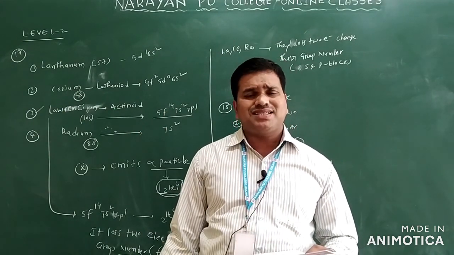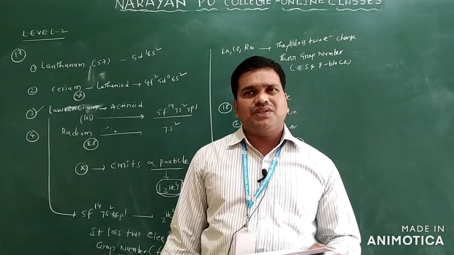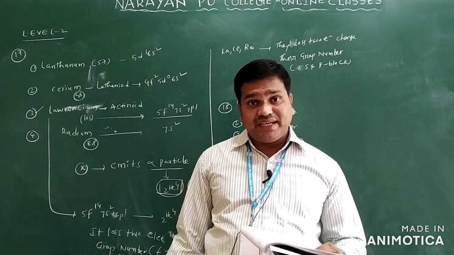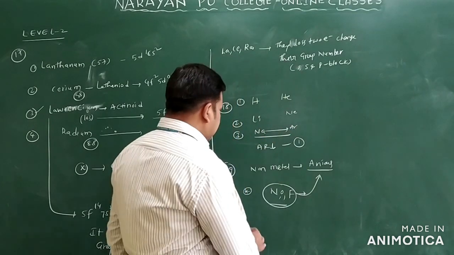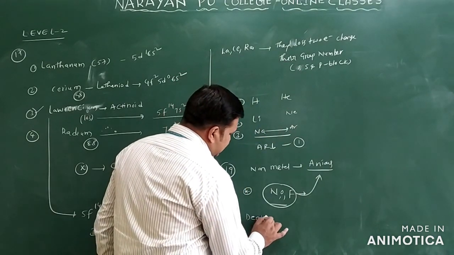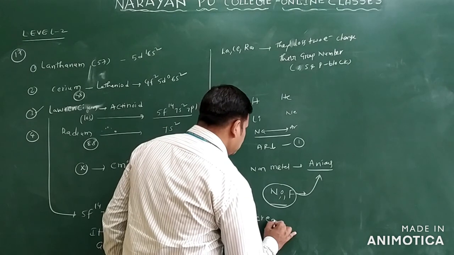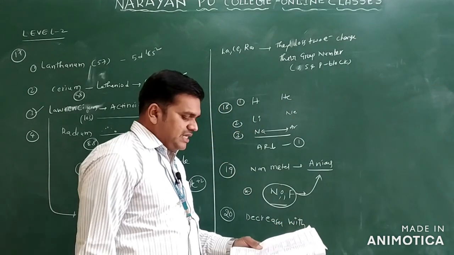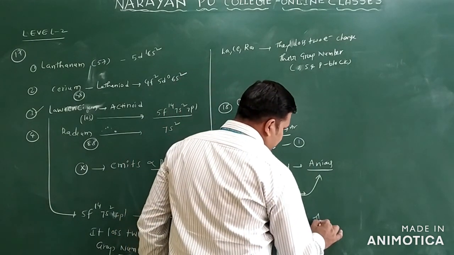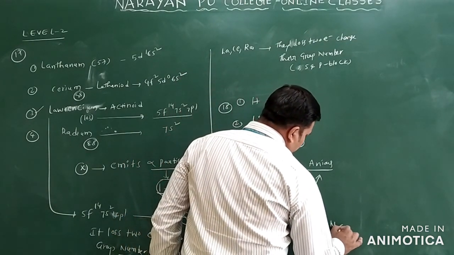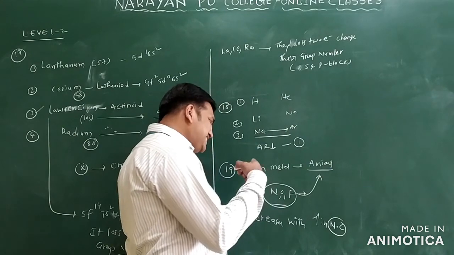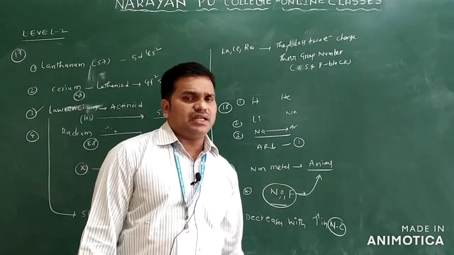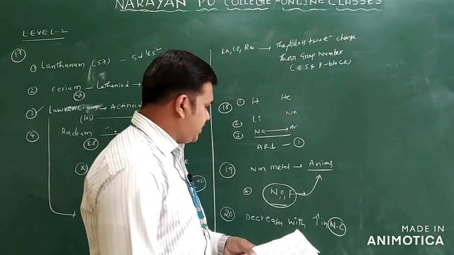So atomic radius increases with decrease in nuclear charge, but here atomic radius decreases with increasing nuclear charge. So we will write the answer for this question: decreases with increase in nuclear charge. Size increases with decreasing nuclear charge. Clear? So this is question number 20.